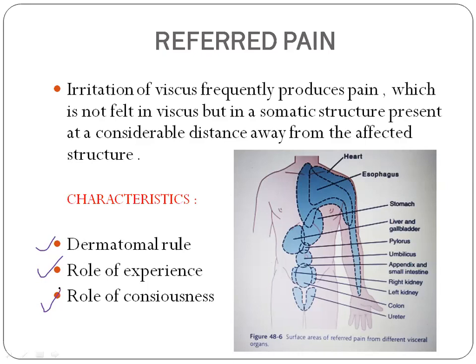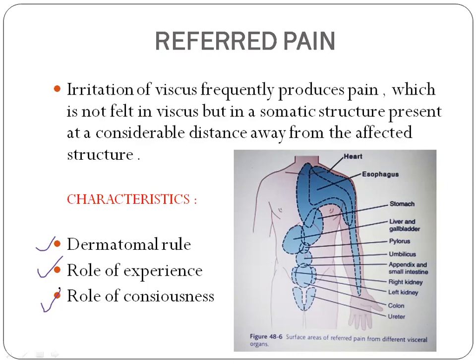What does the role of experience play? Normally the pain arising from the abdominal cavity will be referred to the midline of the abdomen or the umbilical region. This is a general rule. But if you have undergone a surgery and there is a scar over any part of the abdomen, the pain will be referred to that place because of experience. You already had a pain sensation in that scar, right? So this explains the role of experience. Pain from the internal structures will be referred to the position of experience rather than the normal position.